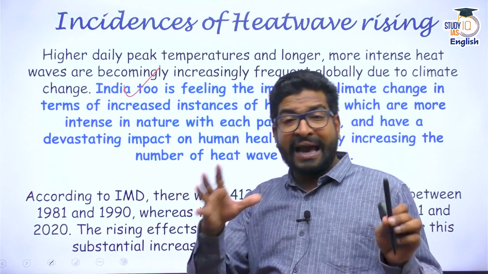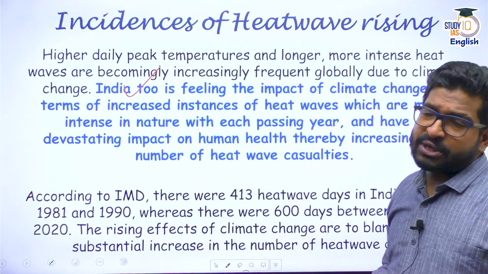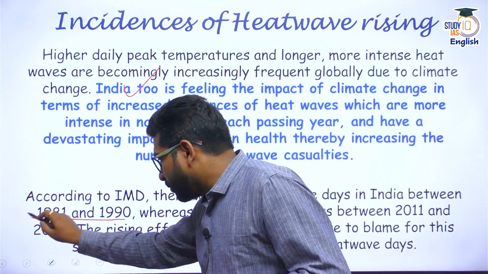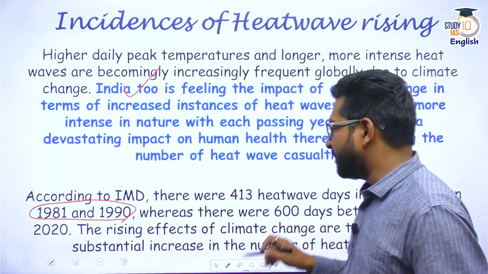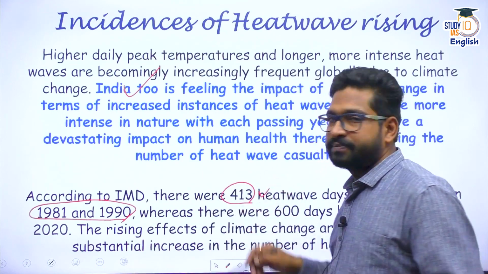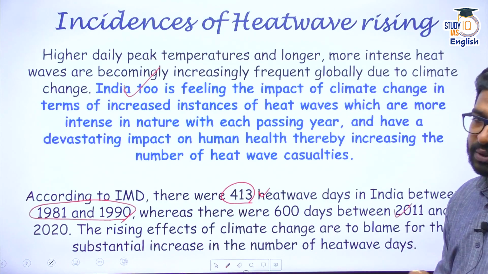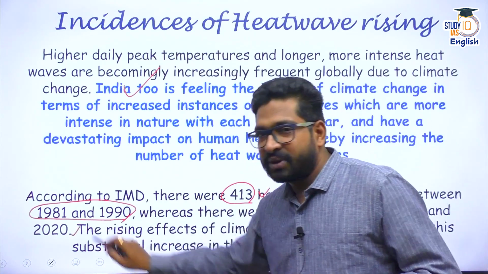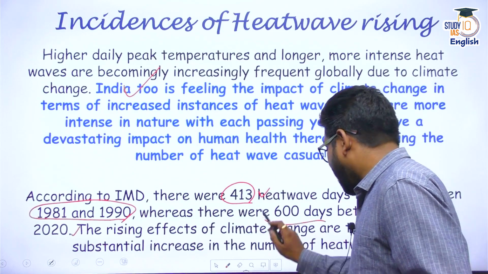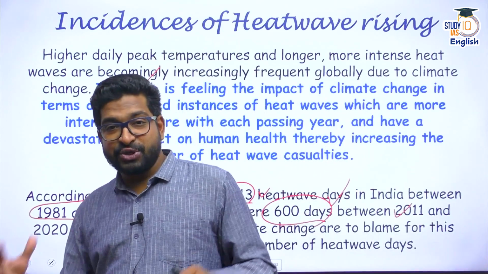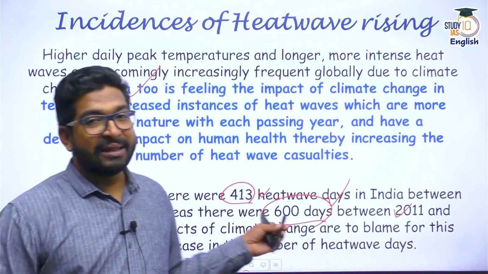In fact, if you look at the IMD data itself, the Indian Meteorological Department has suggested that in the years 1981 to 1990, the number of days that India experienced heat waves was 413. But in the last decade, from 2011 to 2020, this number was 600 days. That means for 600 days in different regions, there were heat waves in that particular decade.